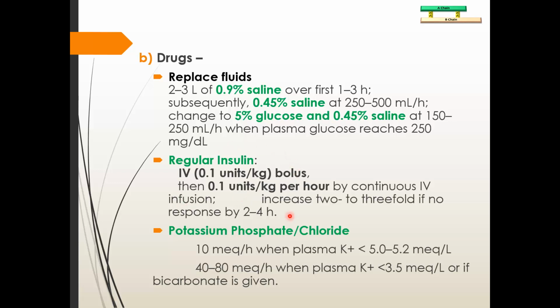So that is the regular insulin dose, and you will check for the plasma glucose. You have to maintain constant check on plasma glucose until it reaches 200 to 250. You should never ever do a very aggressive treatment with insulin. Suppose you think that a patient has come with 800 milligram per dl glucose concentration and he is unconscious. I should give about 0.5 unit per kg and I will aggressively treat the patient and I will reach my target very quickly.